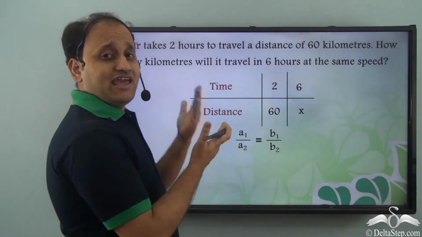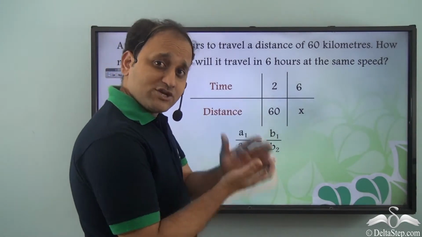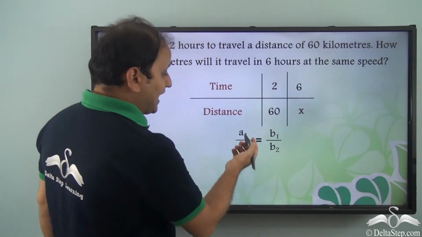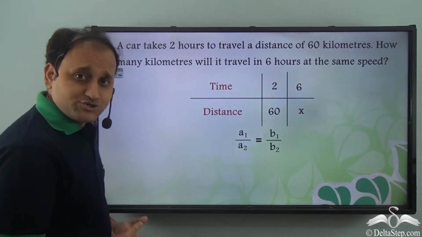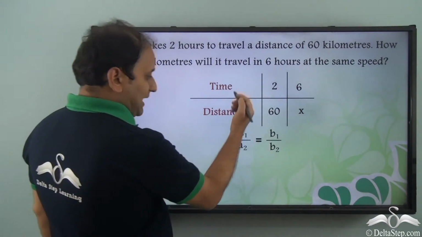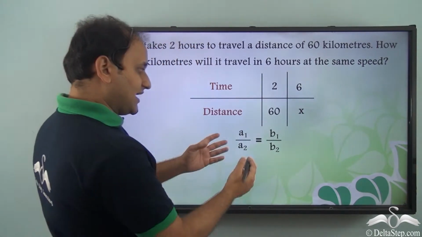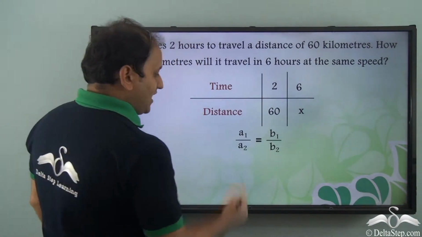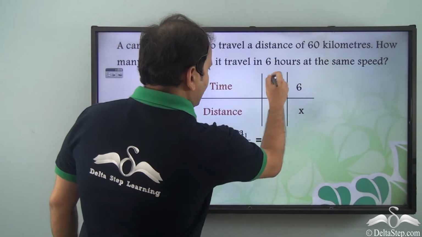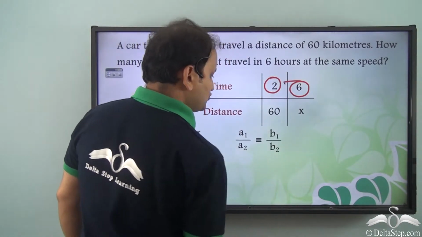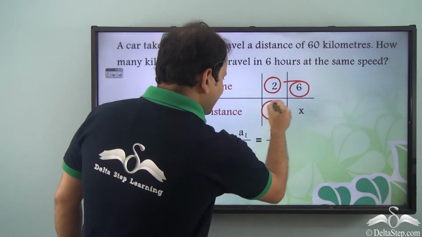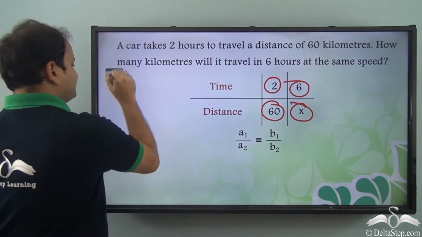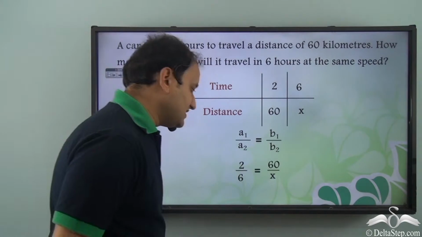We can write a1 by b1 is equal to a2 by b2, or we can also write a1 by a2 is equal to b1 by b2. So if we apply this particular formula, then what do we get? Well, a1 by a2, 2 by 6 is equal to b1 by b2. So 60 by x. So we write it like this.